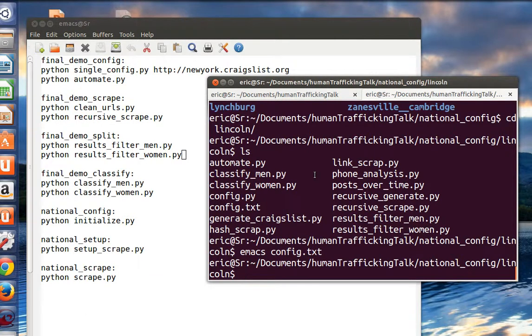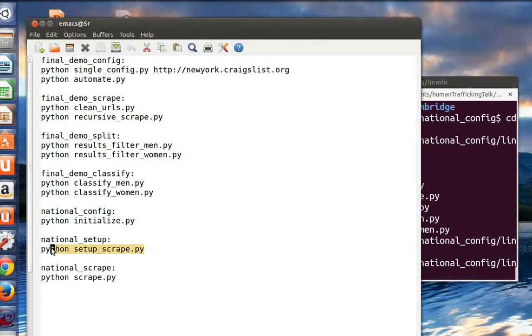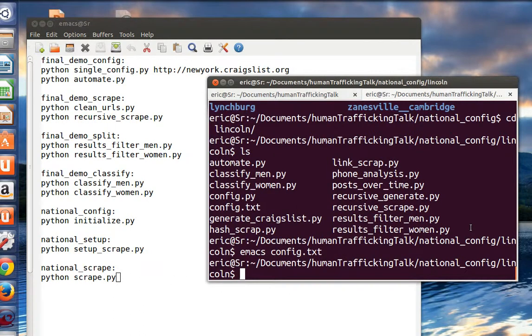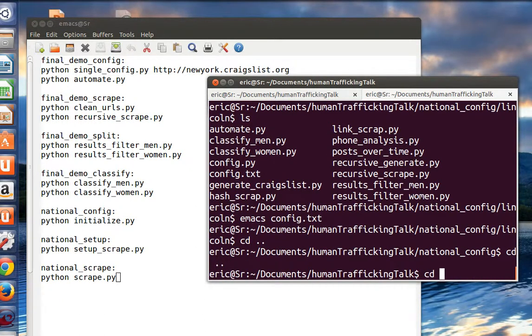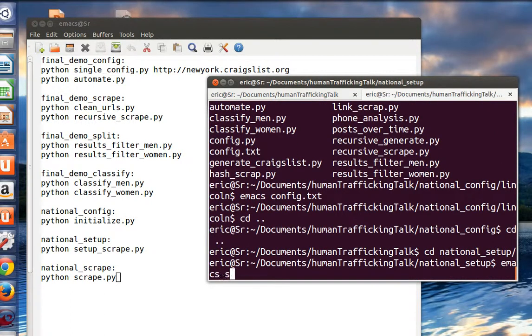Okay, so I could actually run through this and this, but I think it's more interesting to just say what they are and then maybe show you some of the code I did to do the analysis. This is the flow of control generally if you want to run the national scraper. The next thing I should run is in national setup, but instead I'm just going to show you the code.